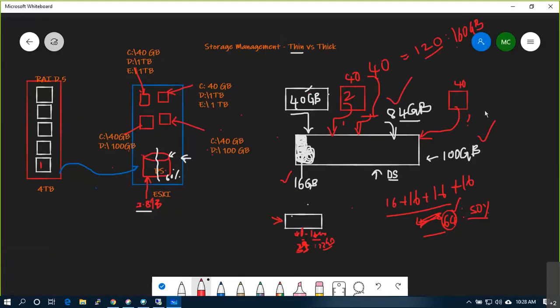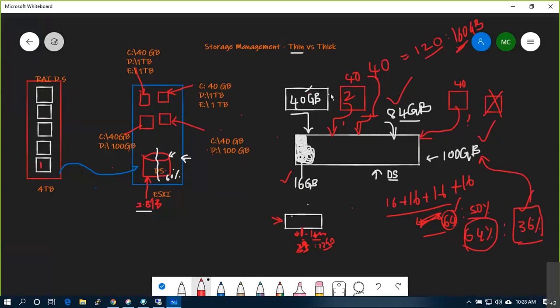Okay, and you got one more requirement. Will you be able to allocate it? I'll say, boss, sorry, no. Mine is almost 64% used, and I am still with 36% free space on the data store. The actual data store usage is 64 GB. Okay, but I promised customers around 160 GB.